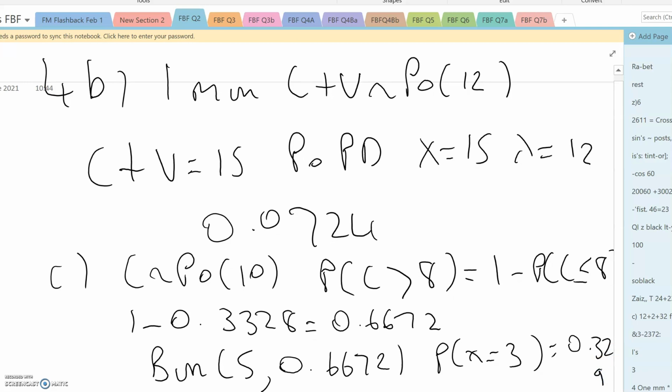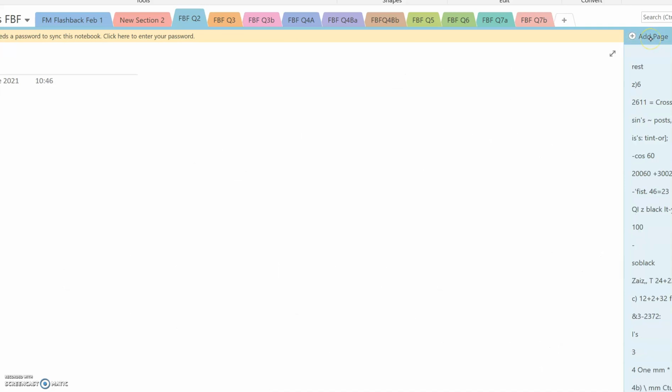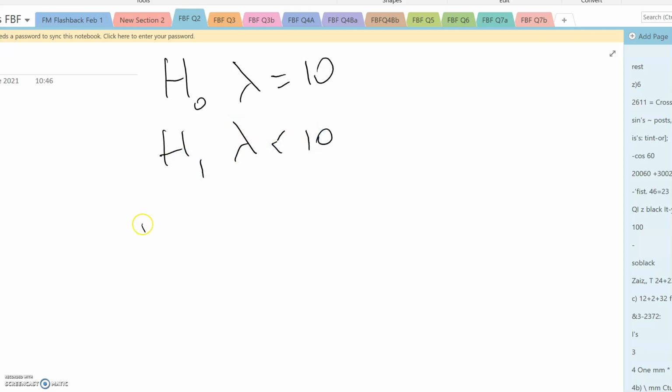When it comes to part D, during lockdown, more than 4 cars pass under the bridge in a minute. So we're still talking about cars in 1 minute, and if nothing's changed, lambda is still 10. Lower than usual, that means H1 lambda is less than 10. We need to find the probability that x is less than or equal to 4, and that comes to